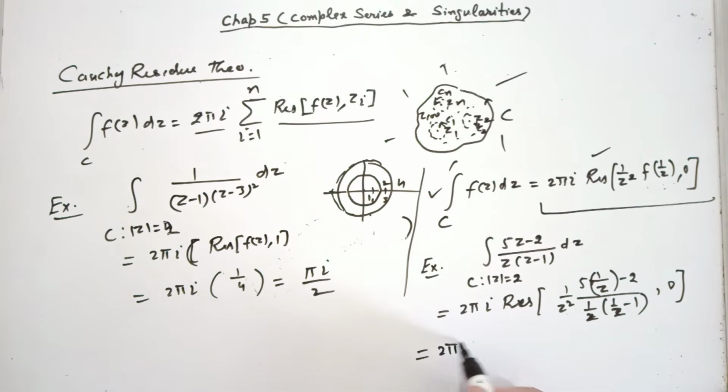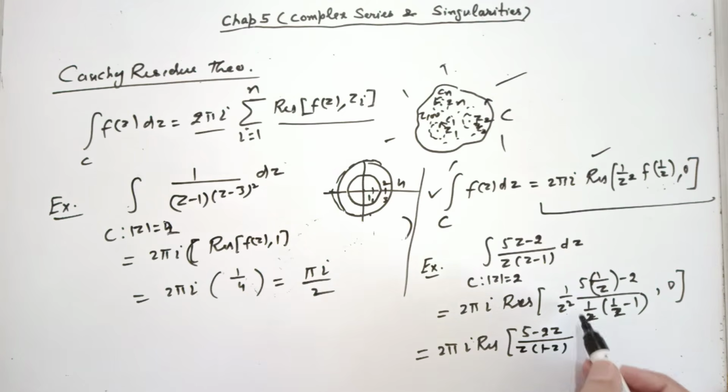First simplify this function and see what do you get. You get (5 minus 2z) over z into (1 minus z), because this is cancelled and z is also cancelled from the denominators. So what is residue of this function at z equal to 0? It's very simple.